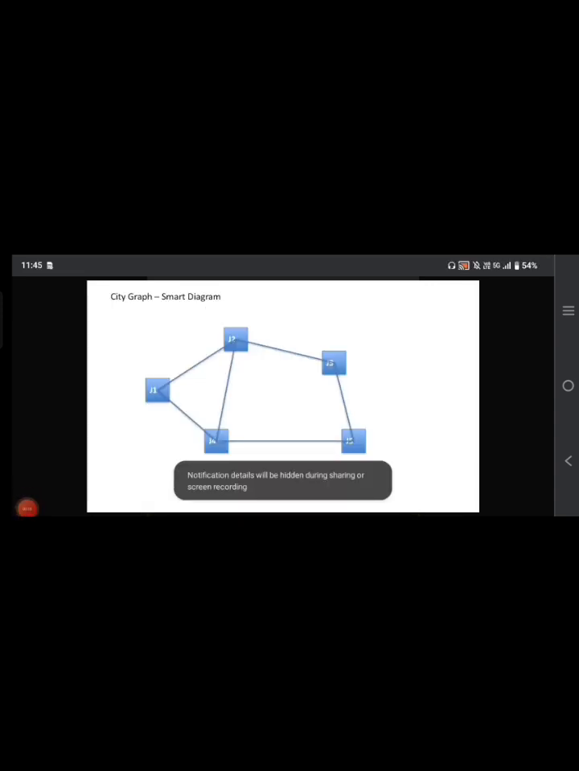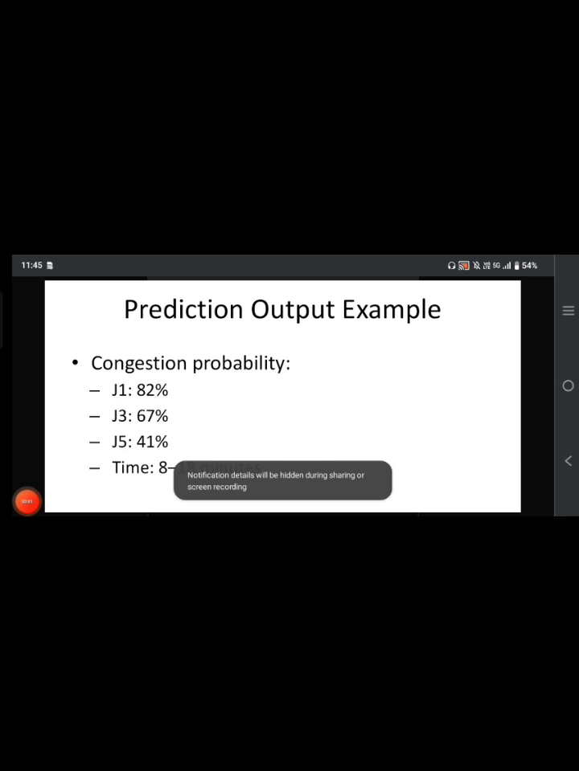Here is a small example diagram of the city graph. J1, J2, J3, J4, and J5 are the junctions which act as the nodes, and the lines in between are the roads which connect the nodes and act as the edges. Here is a sample prediction output. Junction 1, junction 3, and junction 5 have congestion probabilities of 82 percent, 67 percent, and 41 percent. The junction with the highest percentage will have more traffic congestion. So you can prefer the junction with the lowest congestion probability.